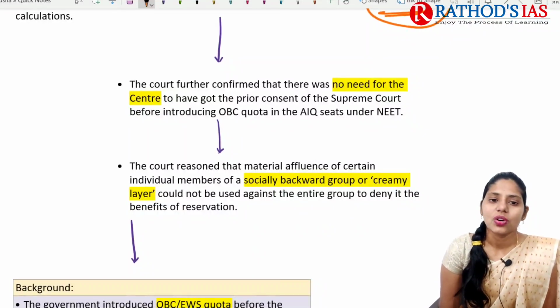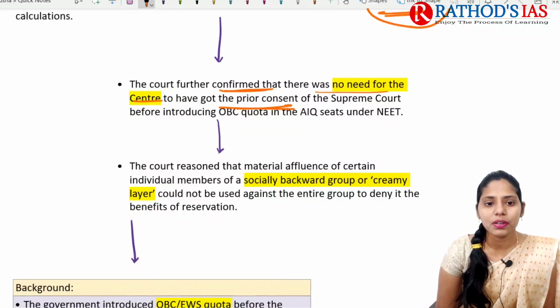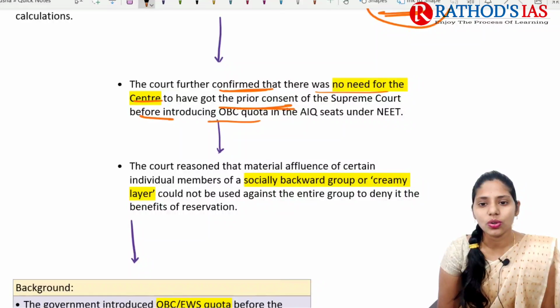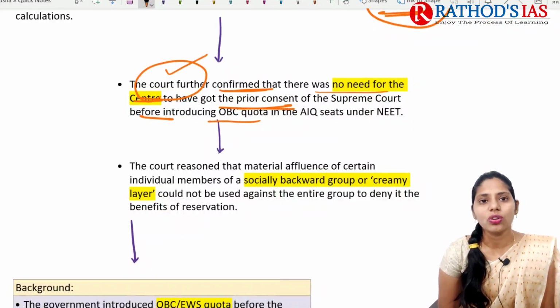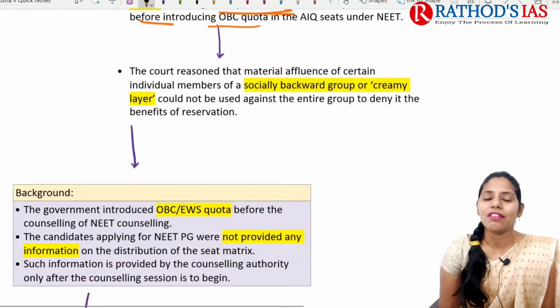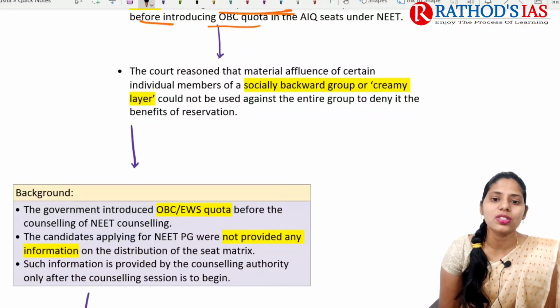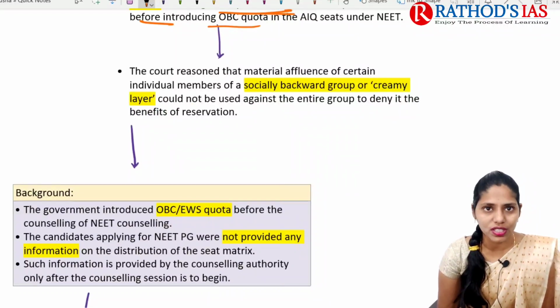In this context, the court further confirmed that there was no need for the Centre to get prior consent from the Supreme Court before introducing this OBC quota in the All India Quota seats for NEET. This is what our court mainly said. And the court also reasoned that the material affluence of certain individual members of socially backward groups, or creamy layers, could not be used against the entire group to deny it the benefits of reservation.